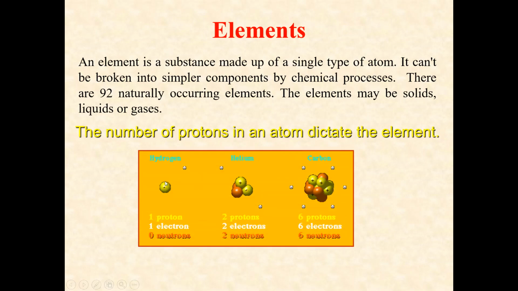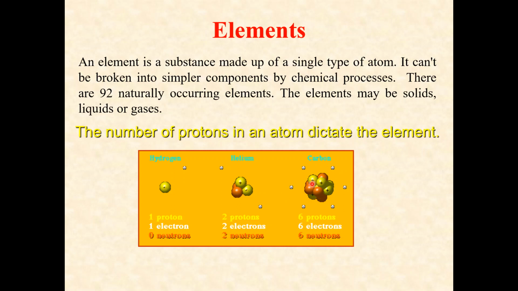For example, we have hydrogen, we have helium, and we have carbon. In hydrogen, you know that we have one proton. The one proton is basically the atomic number of hydrogen. Along with that, it has one electron and zero neutrons. Then we have the helium atom. The helium atom has two protons, two electrons, and two neutrons. So the number of protons dictates the identity of the helium atom.